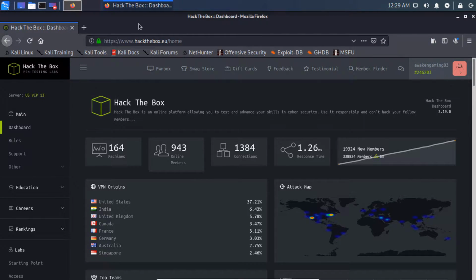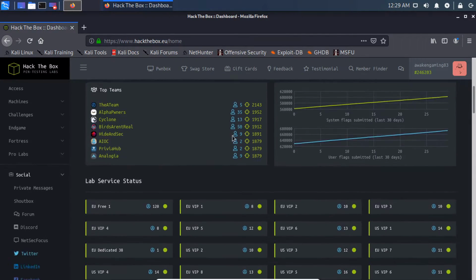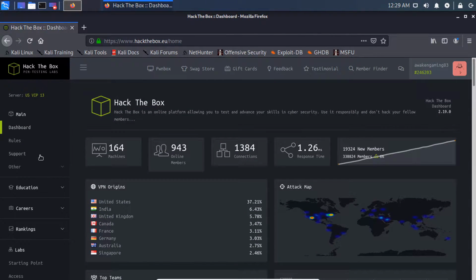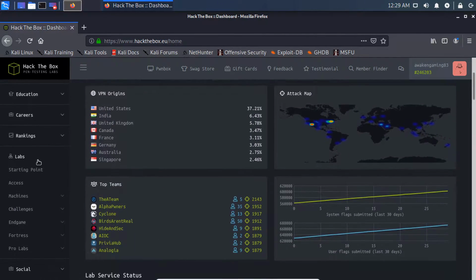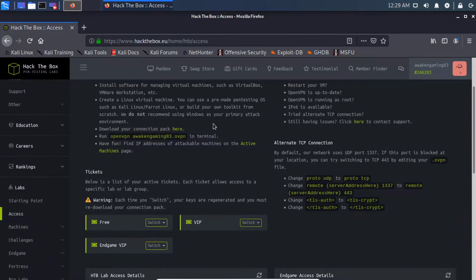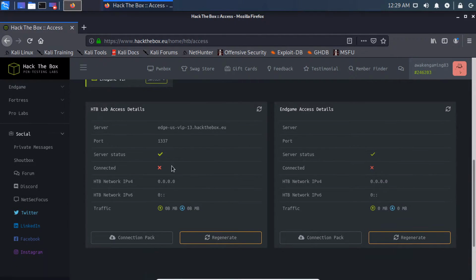What you should do is log in to Hack the Box on your Kali Linux machine. Once you're there, you should be presented with this dashboard. It'll look something like this, might not look exactly the same. And our next step is to scroll down to this Access tab and click on it. If we scroll down here to the bottom, you can see we are not connected.